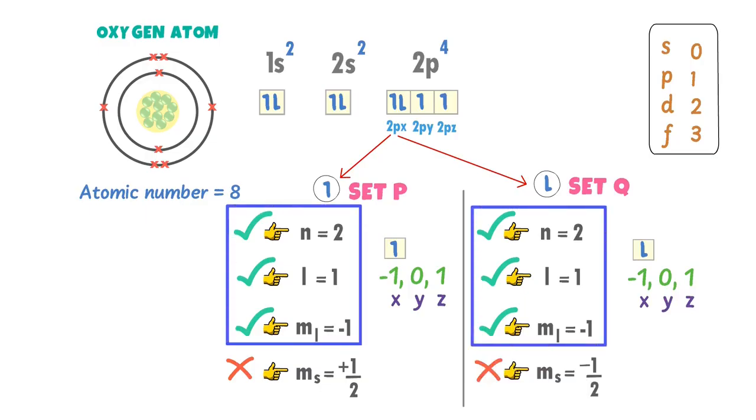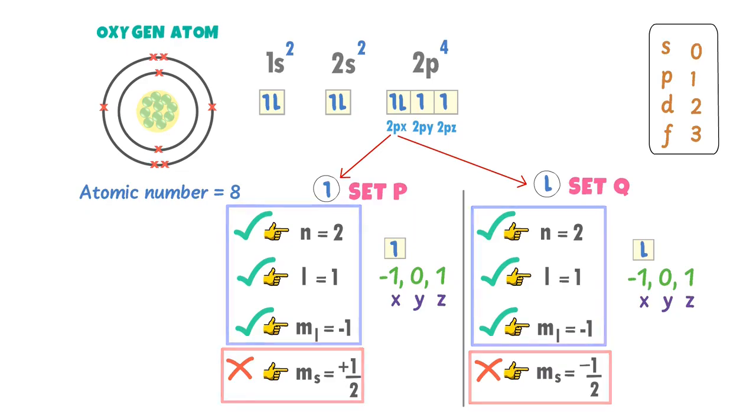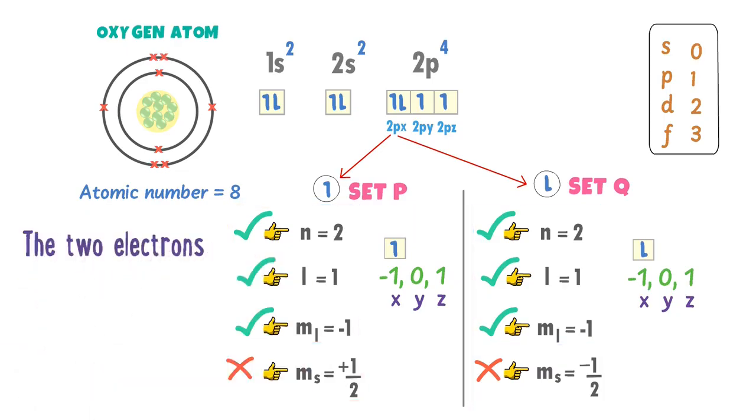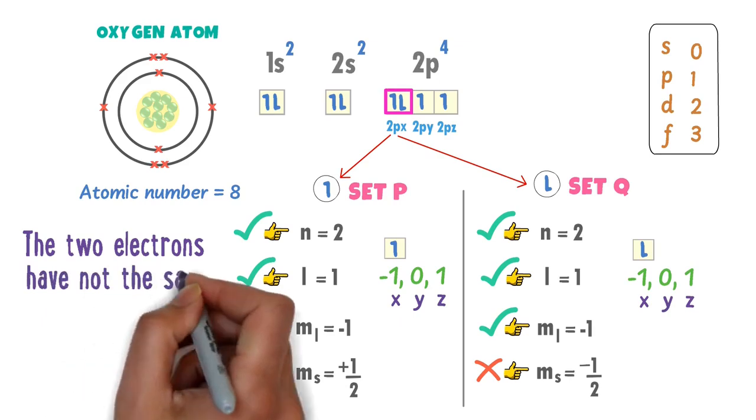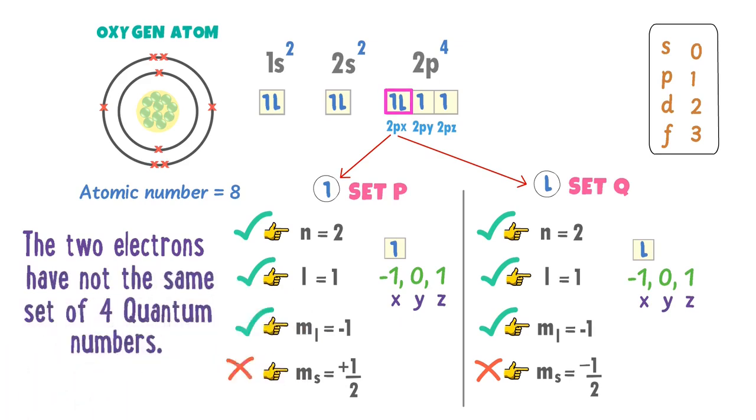These 3 quantum numbers for both the electrons are the same, but the 4th quantum number, I mean spin quantum number, is not the same. Therefore, we say that the 2 electrons in 2px do not have the same set of 4 quantum numbers. Hence, it is the proof of Pauli exclusion principle.